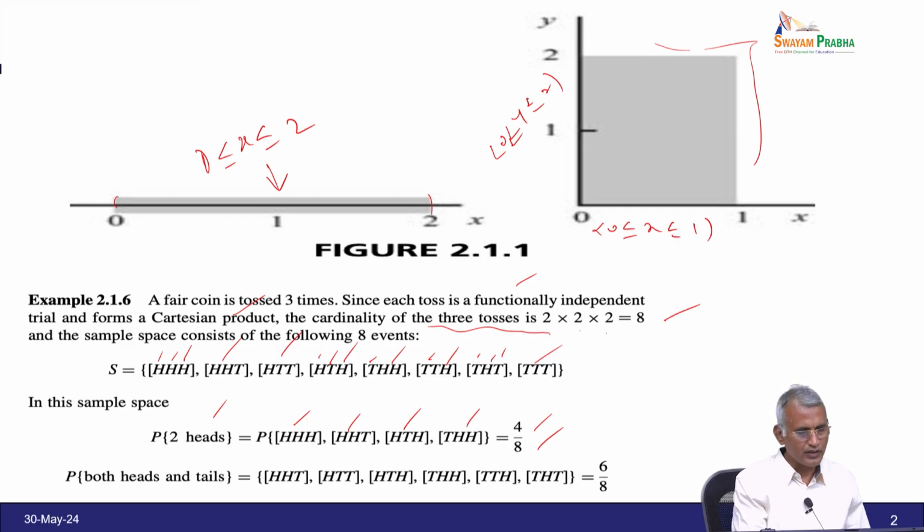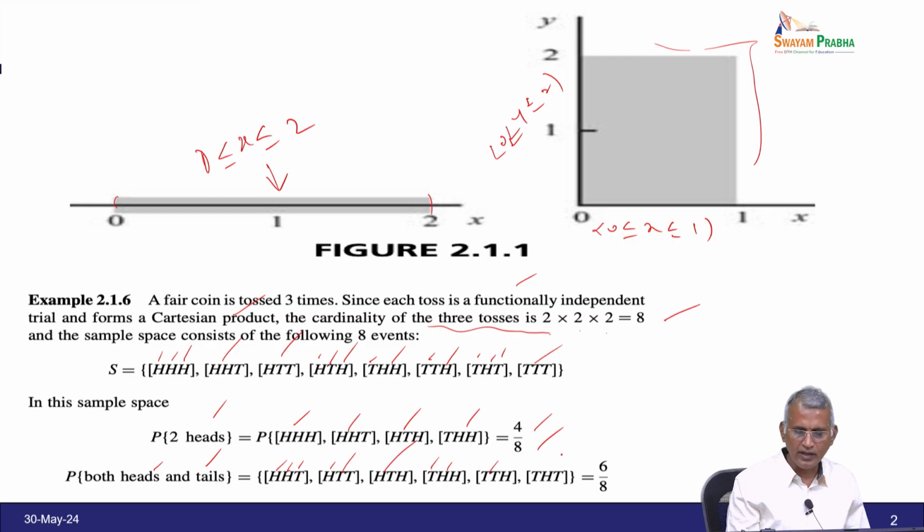Now, let us go with another example, the probability of both heads and tails. So, head also comes, tails also comes, right. What are the possibilities? HHT. Here head is coming, tail is coming. Here head is coming, 2 tails are coming. Here 2 heads are coming, 1 tail is coming. Here 1 tail and 2 heads come.